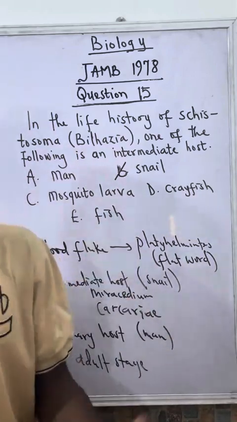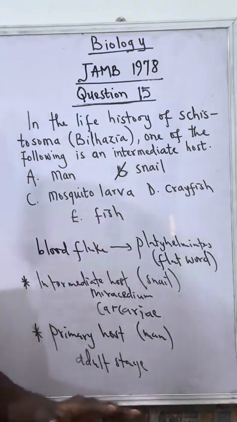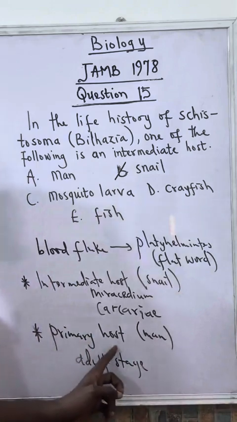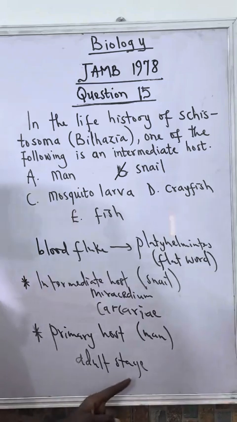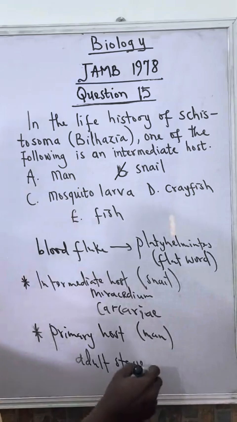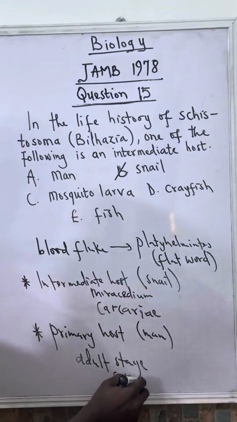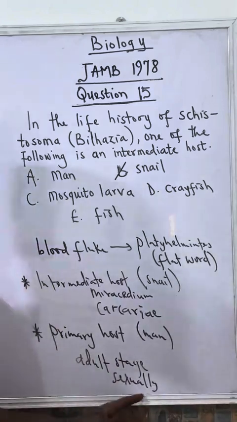Then they develop into swimming larvae, which is Cercaria. That's where they swim into the body of a human being through contact to develop into adult stage. When they develop into adult stage, this is where they reproduce sexually by laying egg.